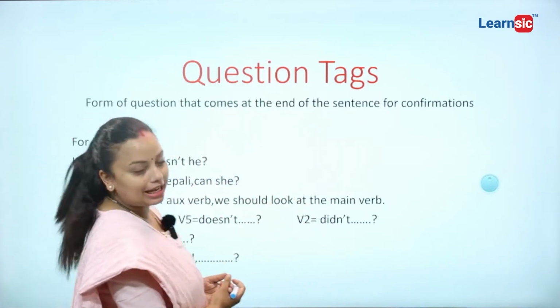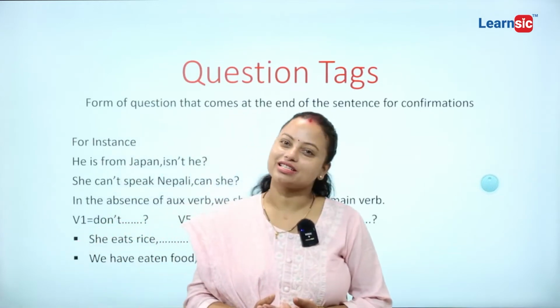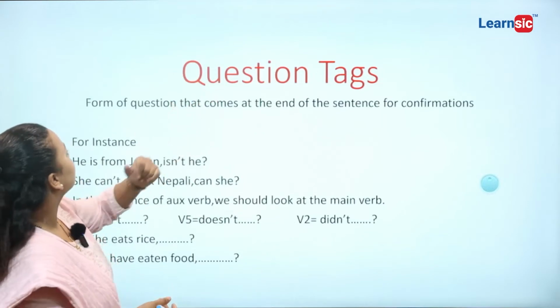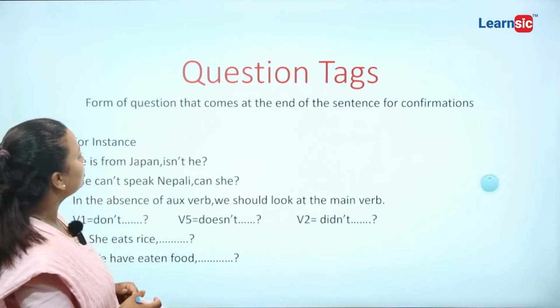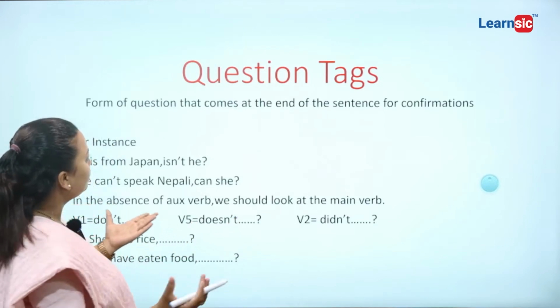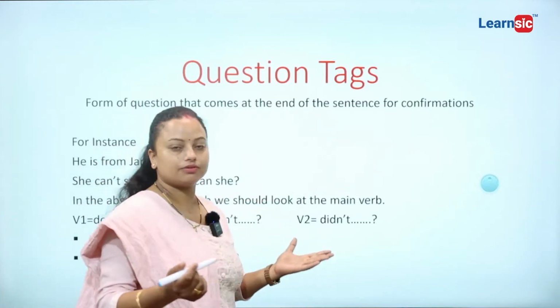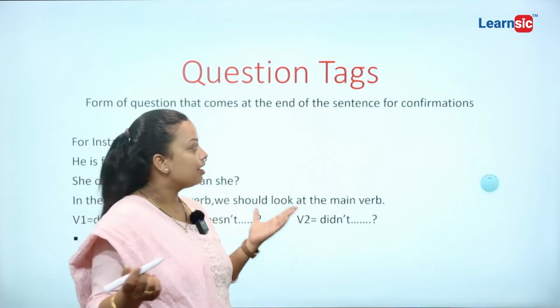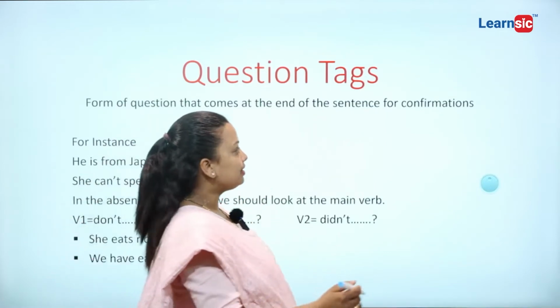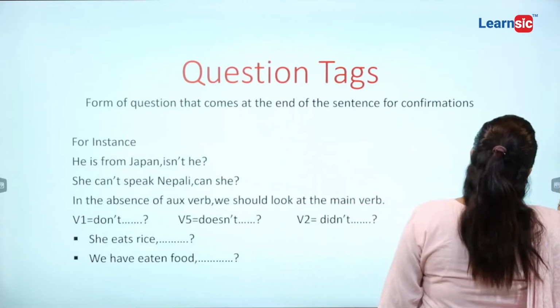First of all, I would like to define what is question tag. While defining question tag, it is a form of question, no doubt. It's a question that comes at the end of the sentence. It generally comes at the end of the sentence, and the main thing here is confirmation.